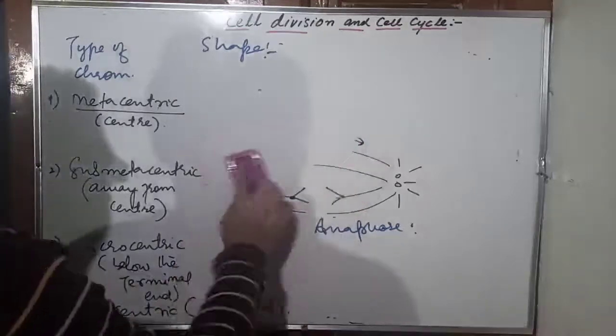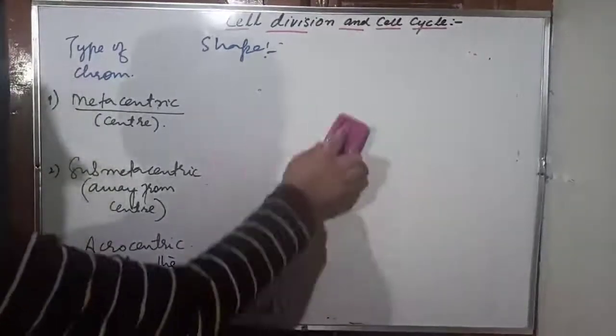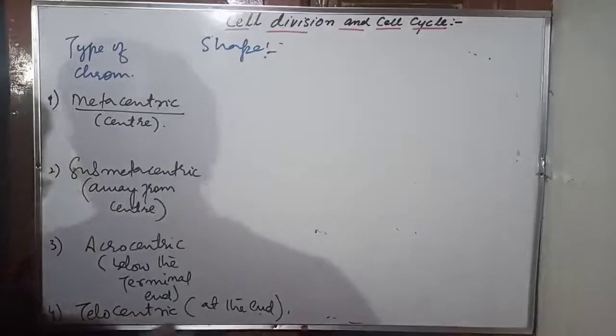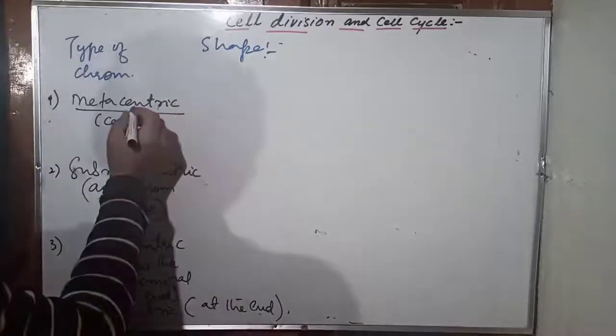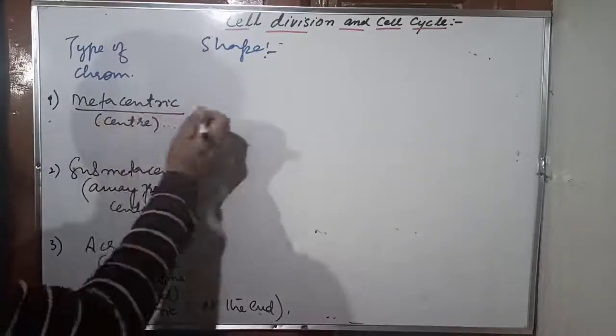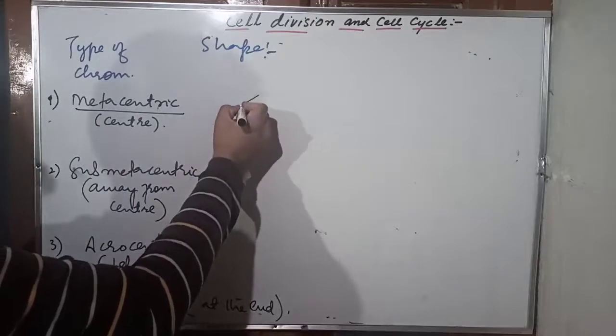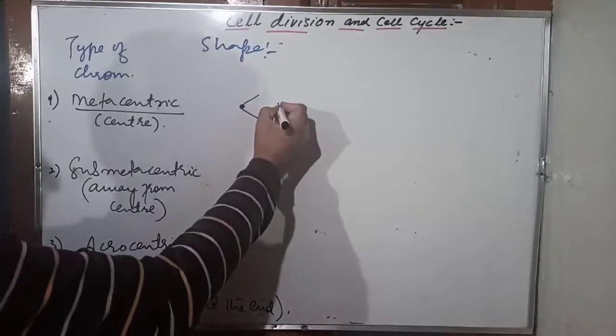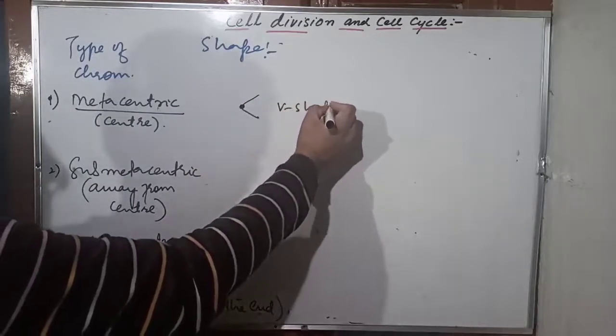Let me show it very clearly. This is very simple. So you can see these shapes during the anaphase. Remember that. If you just pull anything at the center, definitely the shape will be V shape. So here is the center. So what is the shape? It will be the V shape.